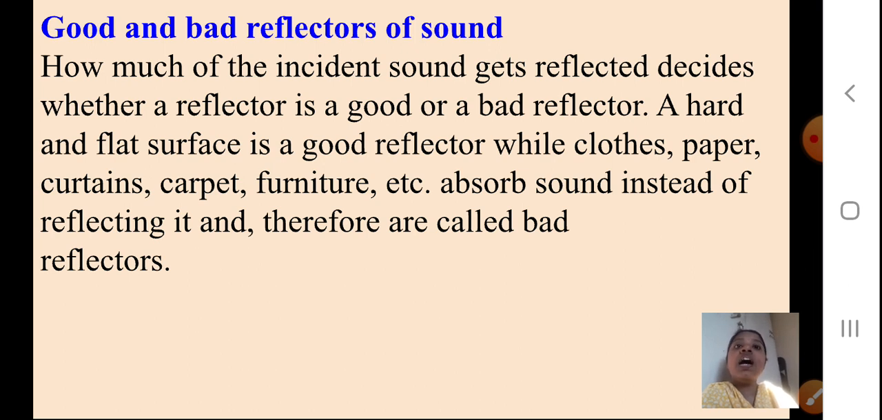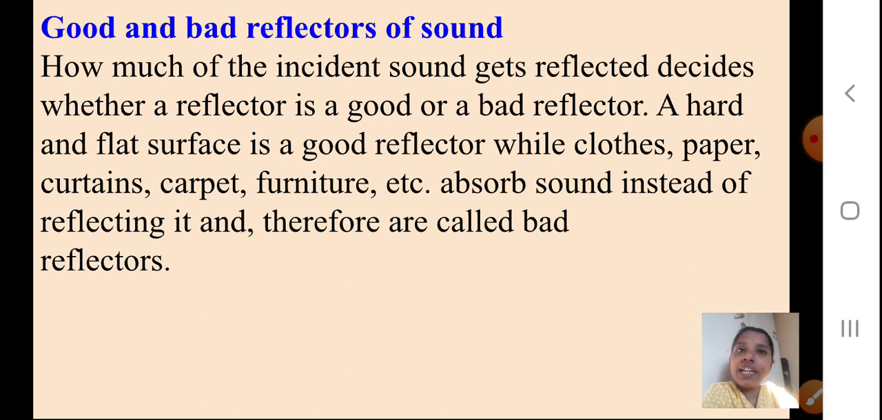A hard and a flat surface is a good reflector. Remember students, a hard and a flat surface will be a good reflector, while clothes, paper, curtains, carpet, furniture, etc. absorb sound instead of reflecting it, and therefore they are called bad reflectors.